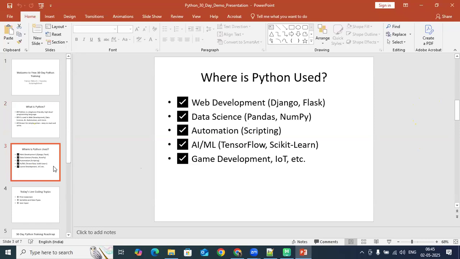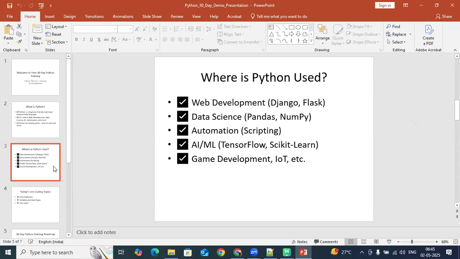So along with Python skill, we also need Django or Flask to develop web applications. For data science, along with Python, you also need to know modules like pandas and numpy. Automation is Python scripting, and whatever we are learning is more than enough for that. You can automate your particular platforms using Python.